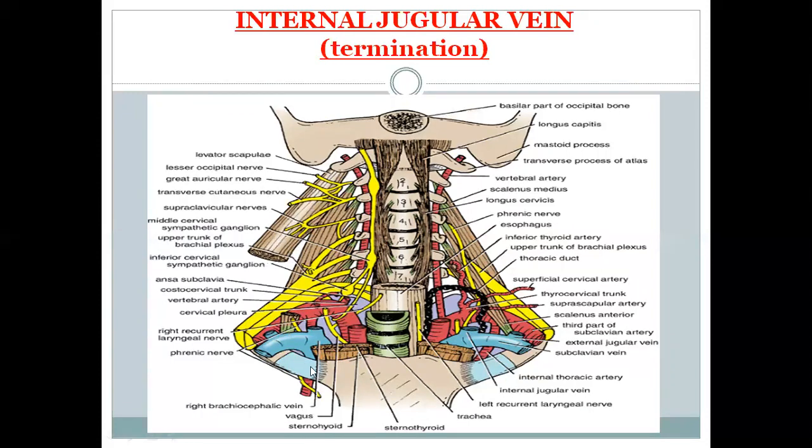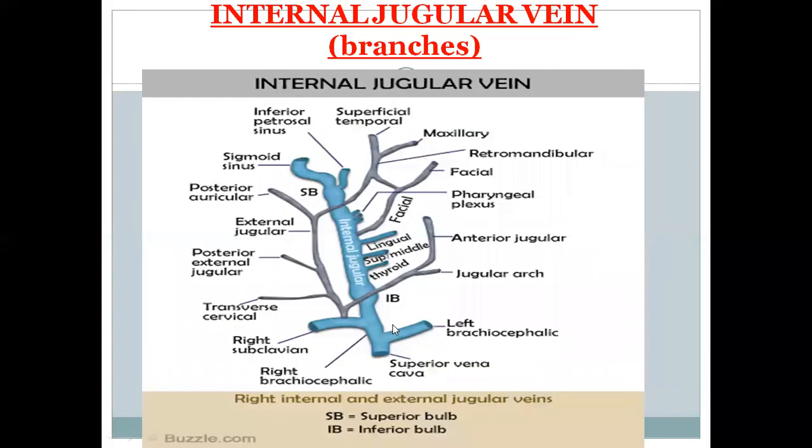And the anterior relations are: this is the manubrium sterni, this is the first rib, and this is sternothyroid, and this is sternohyoid. These are the anterior relations. This is the trachea, this is the esophagus. So this is the internal jugular vein.